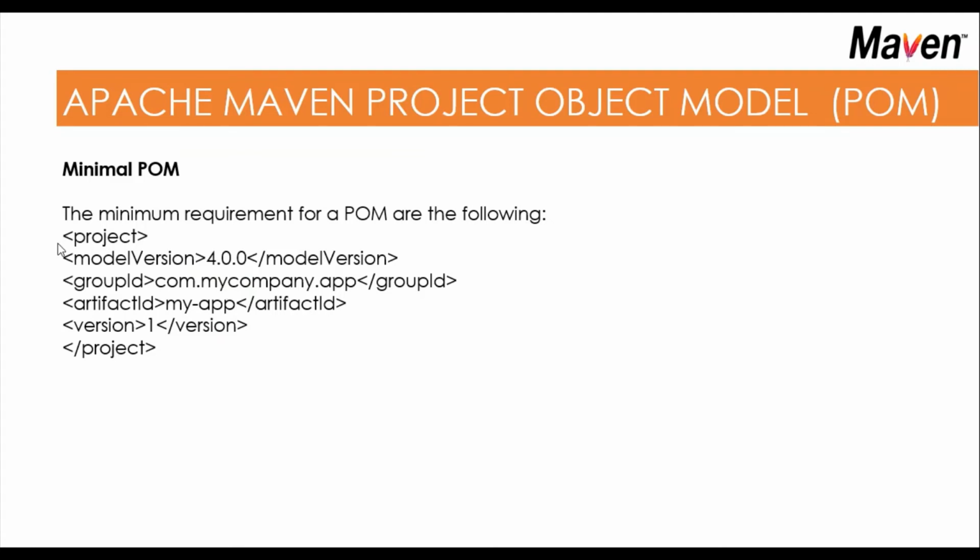And just remember, project model version, group ID, artifact ID, and version are required, and there's nothing more to remember. Once you generate a template from an archetype, you'll get the default POM file, and you just have to change the group ID, artifact ID, and version. Nothing more than that. We'll see how all this works when integrating with Jenkins and other tools.